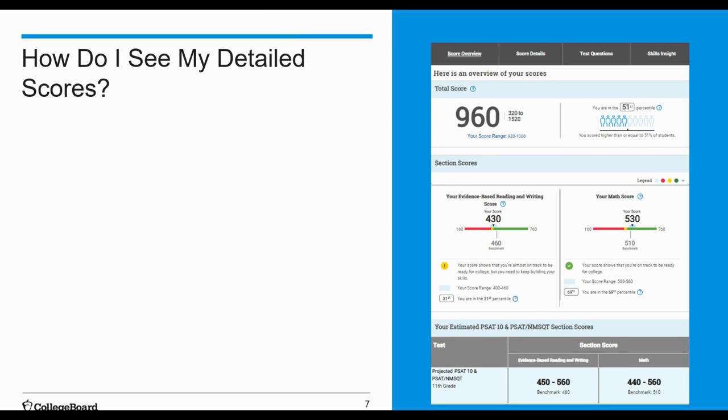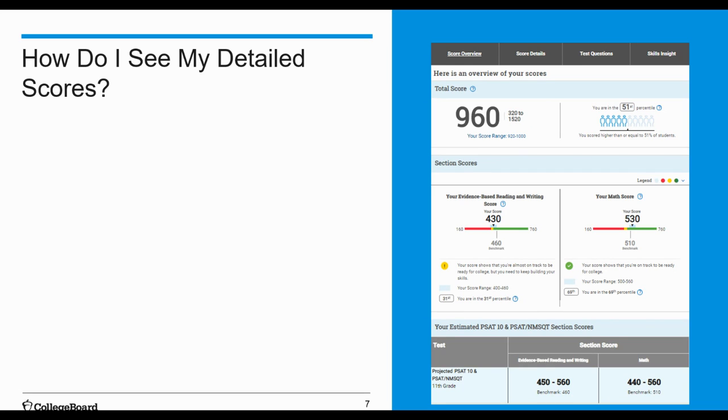At the top of the screen, you'll see your total score again. The example here on the right of your screen is IMA. IMA's total score is a 960 with a 430 in evidence-based reading and writing and a 530 in math. Below your total score, you'll find your section scores.